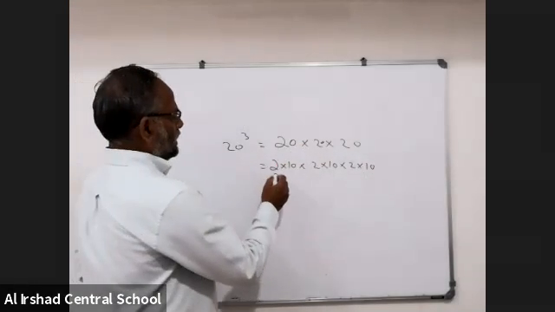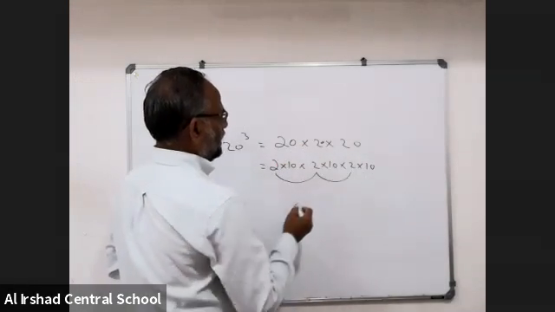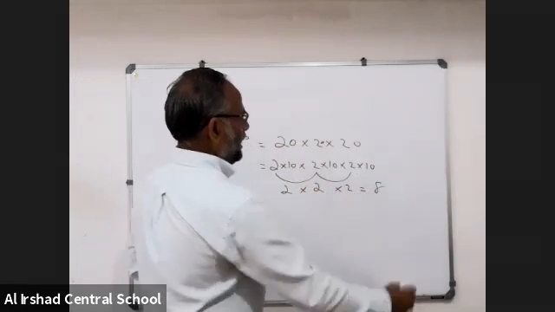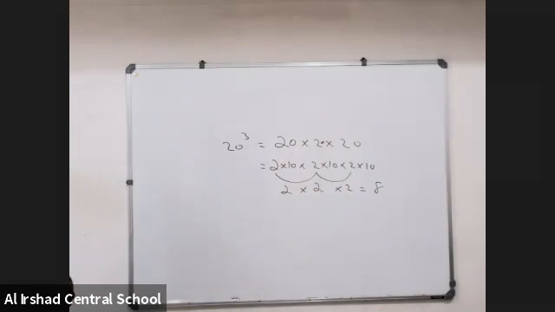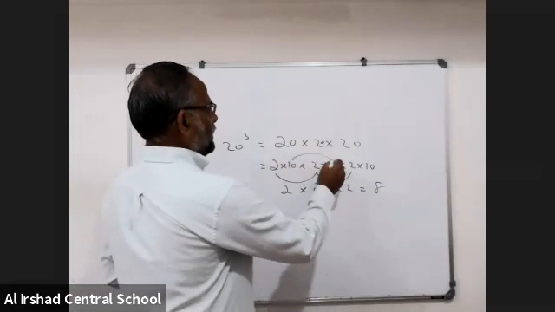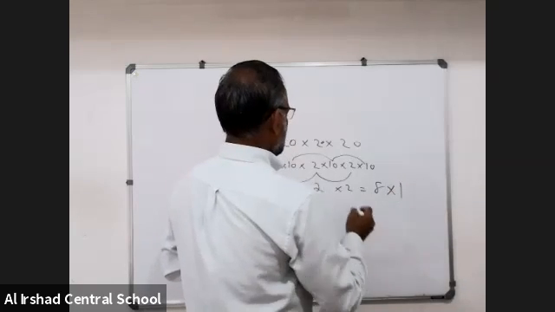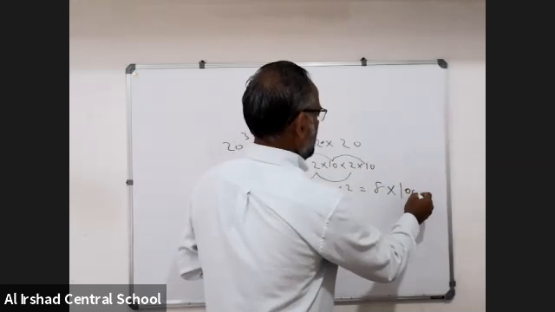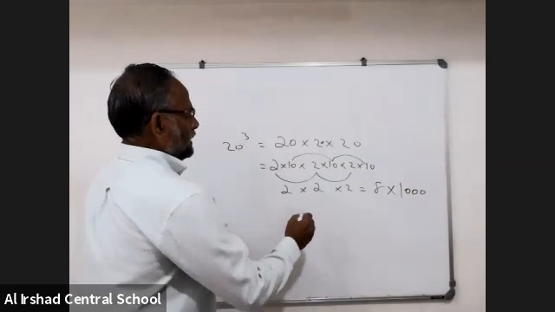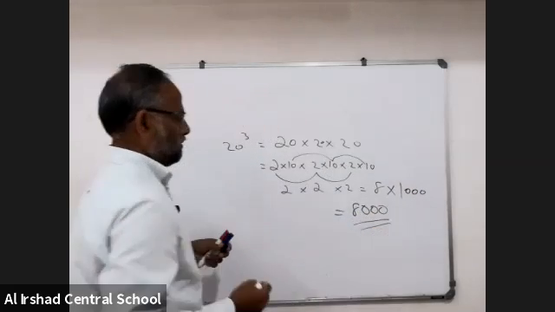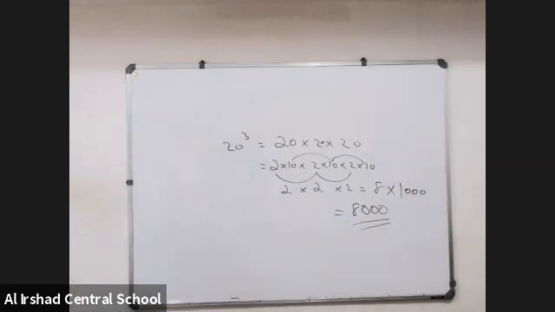Then how many 2s are there? 1, 2, 3. 2 into 2 into 2, that is 8. Then 10 into 10 into 10. Okay, sir, that means how many zeros? 1, 2, 3. The answer is exactly 8,000. 8 with 3 zeros. Am I correct?